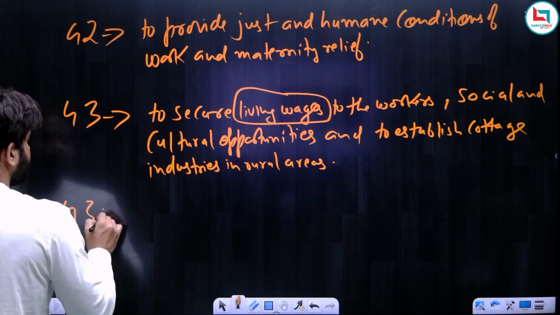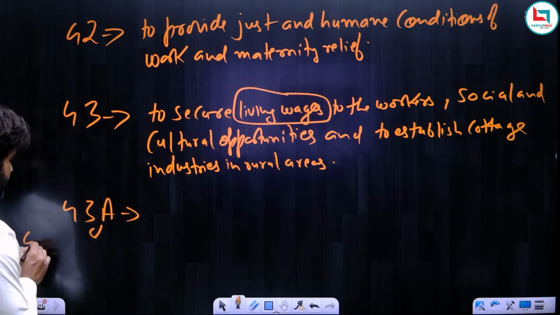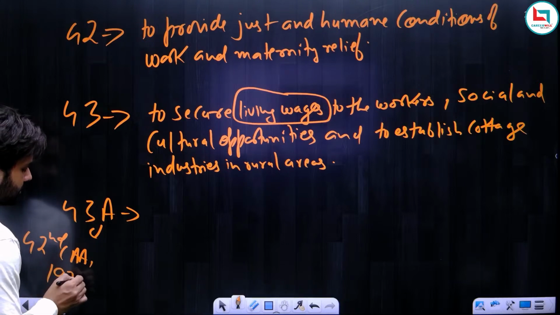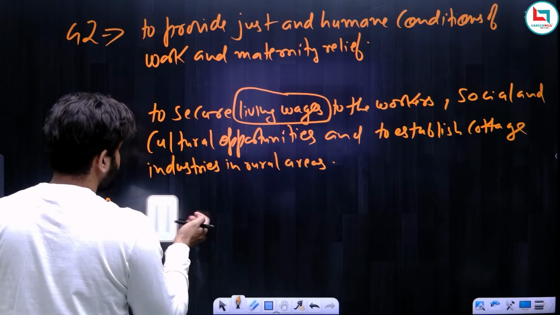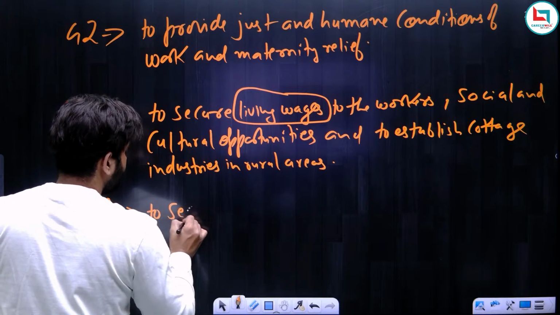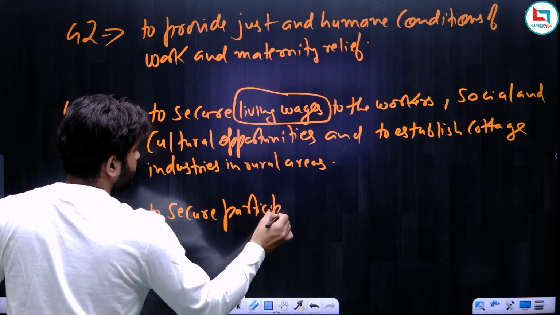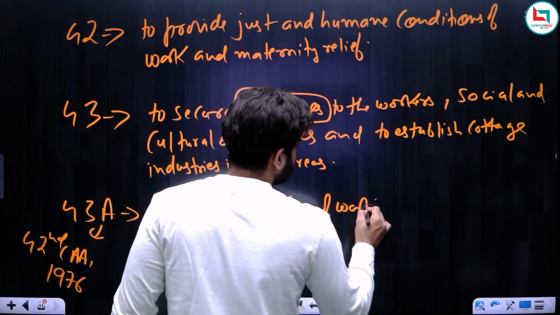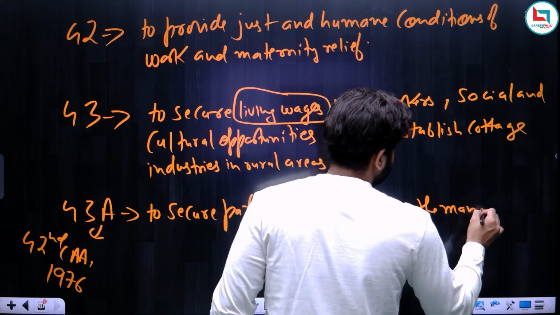Now Article 43A. Article 43A was inserted by the 42nd Amendment Act of 1976. And Article 43A says to secure participation of workers in the management of industries.